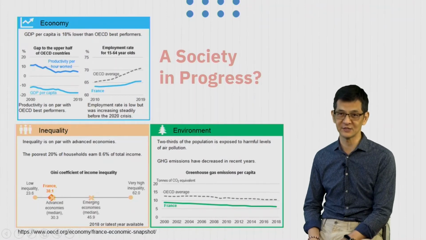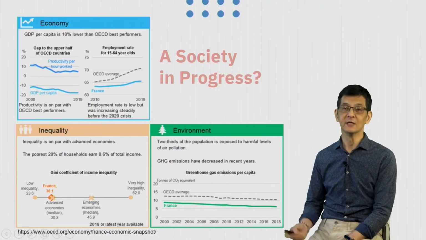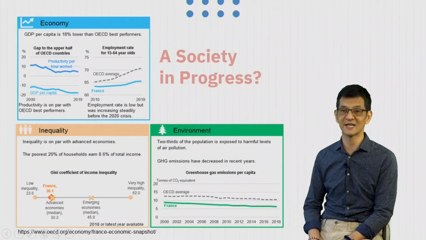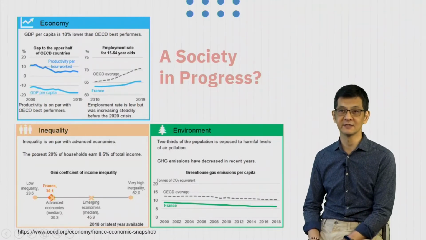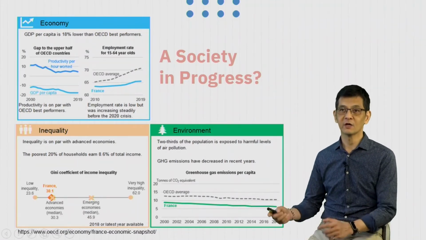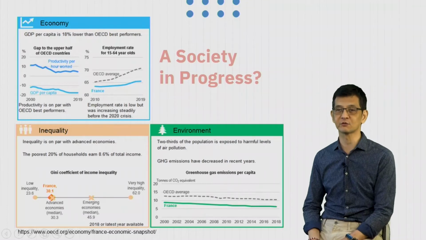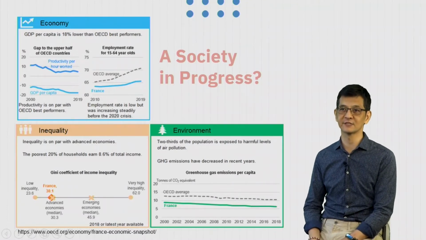This statistic comes from the OECD. On the far left-hand side, you can see that from the year 2000 to 2019, the GDP per capita is decreasing. On the other side, we can see that the employment rate is low, but still increasing steadily until 2019.